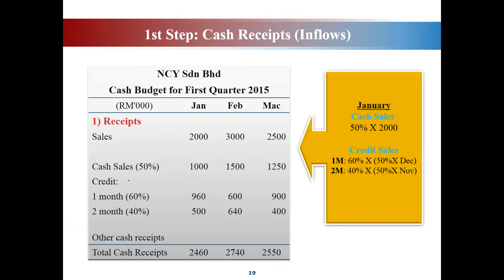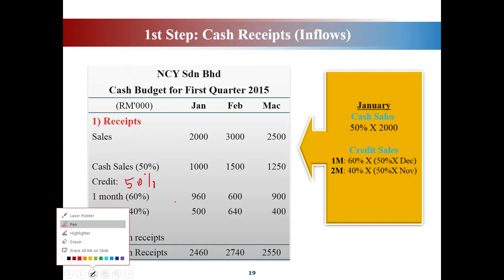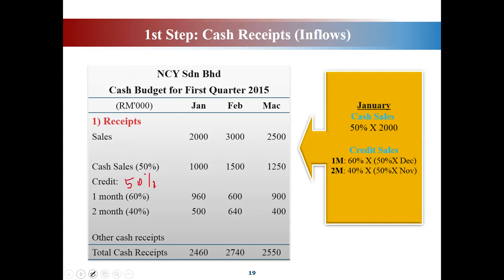So the 50% is in credit, the other 50%. Okay, the other 50% is in credit. So 50% in cash, the other 50% in credit. So meaning that if it is 1,000 in cash, meaning that another 1,000 will be paid in credit, isn't it?